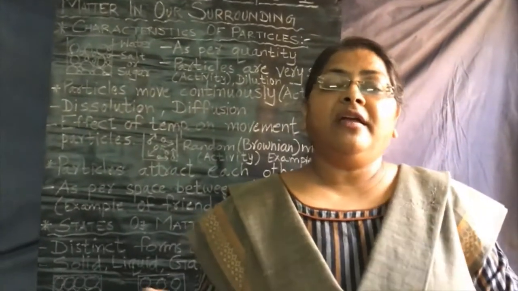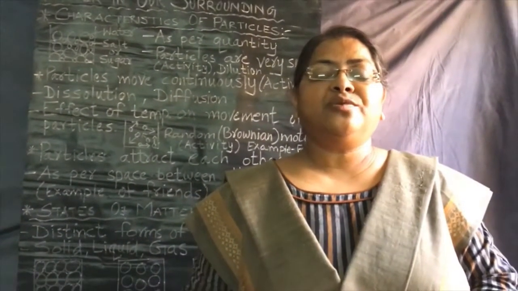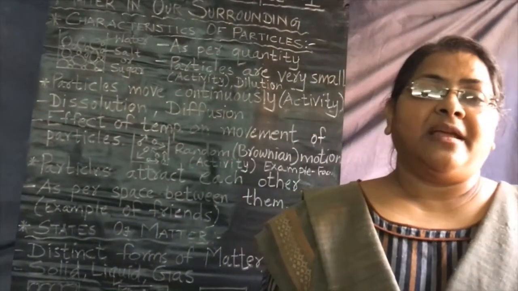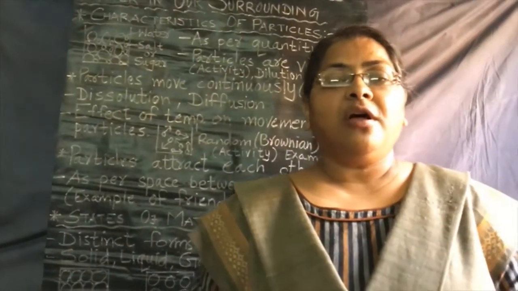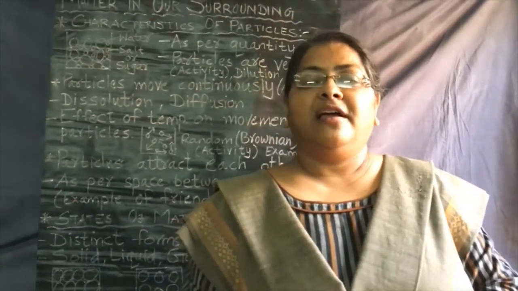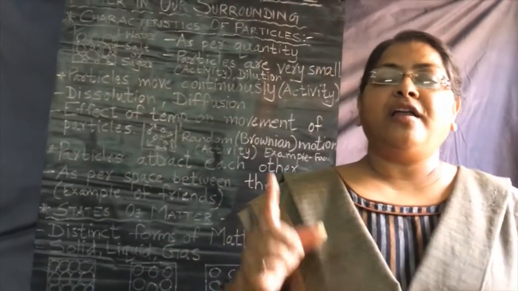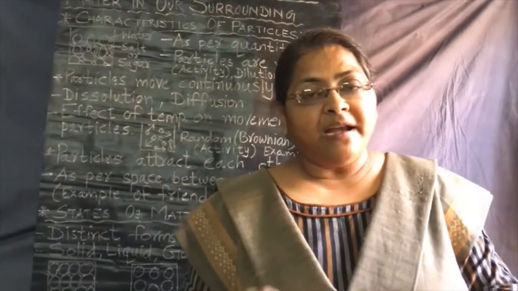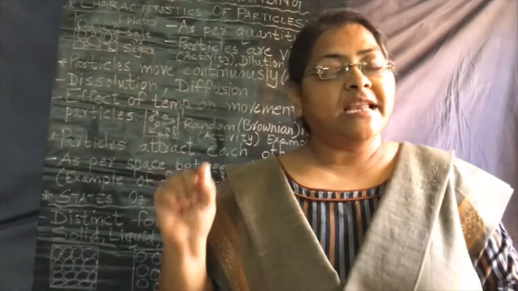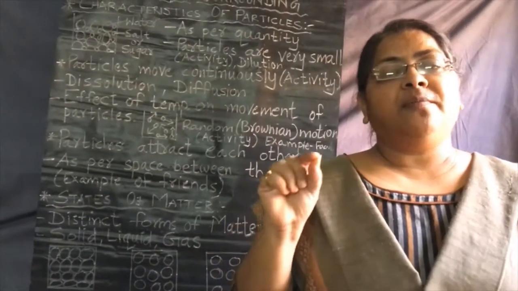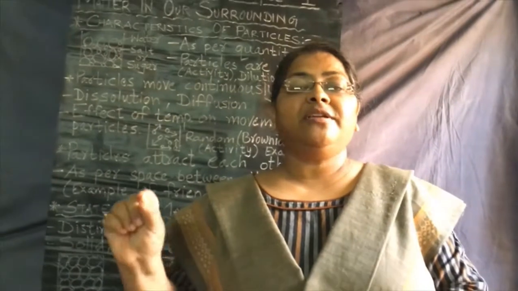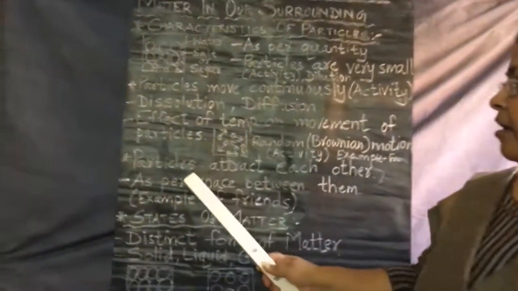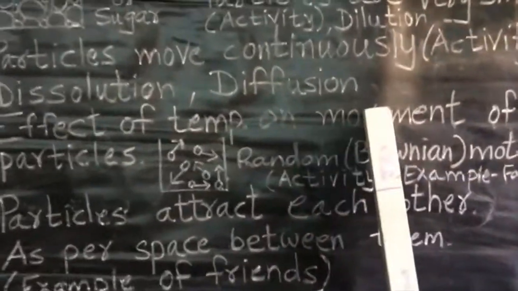They start moving randomly, it reaches all directions and we are able to smell them. So you perform this activity also. You will come to know that yes, the characteristic of the particles to move is also correct. Particles move continuously. The kinetic energy of the particles increases with the increase of temperature. So the effect of temperature is there on the particles.